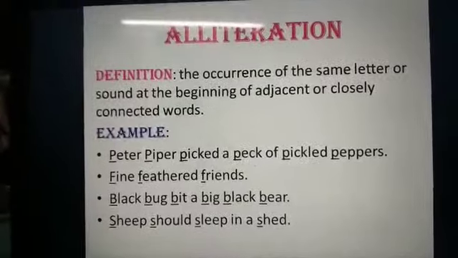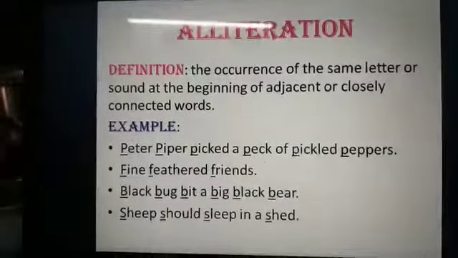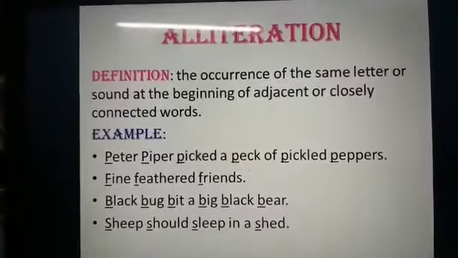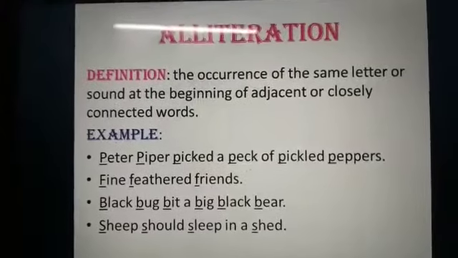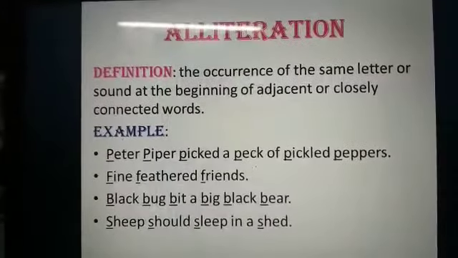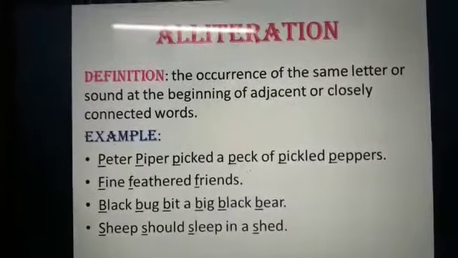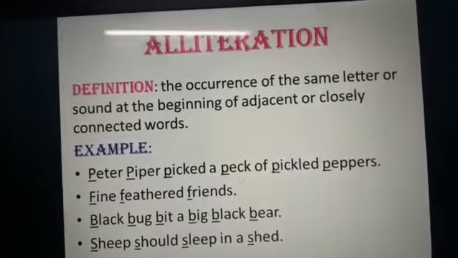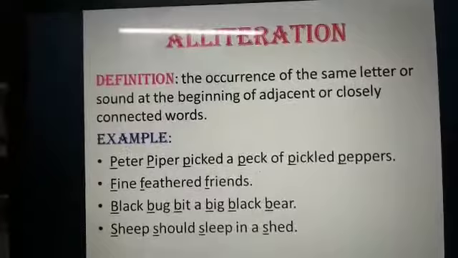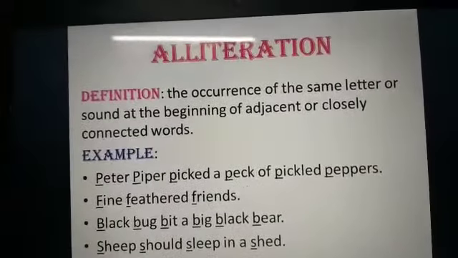Alliteration, very common. The occurrence of the same letter or the sound at the beginning of adjacent or closely connected words. Basically, all the tongue twisters which are there, they are the use of alliteration. Also, you need to be careful whenever two words are being separated by 'and'. For example, if I say lone and level, bare and back, like that, they are alliteration. I have given some very good examples here.